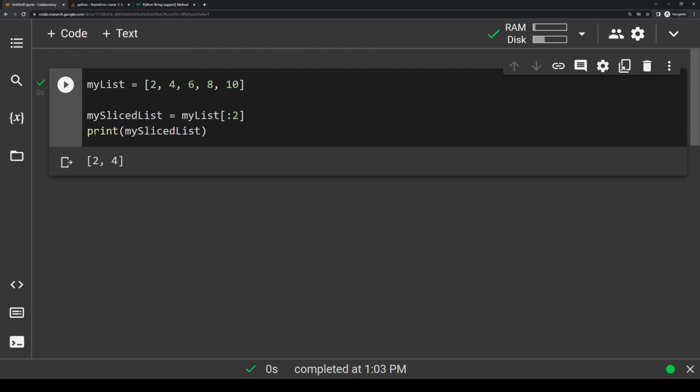So basically, if you write a number before the colon like this, let's say 2 colon, and you print that out, it'll grab everything from that index until the end. If you write just a number after the colon, it'll grab everything up until that index, but not actually including that index, so it would just print out 2 and 4. It's certainly not essential to know this, but it's a useful trick if you ever need to mess around with or manipulate some list, and you can do this exact same slice operation on strings as well.